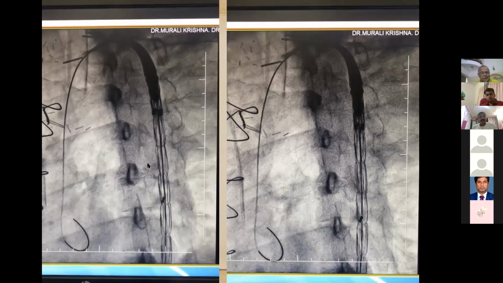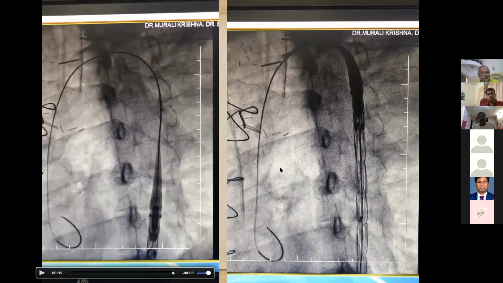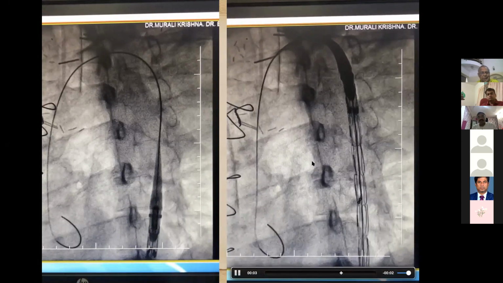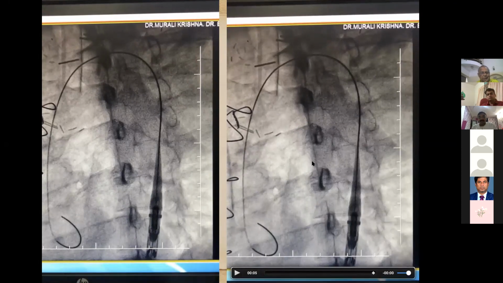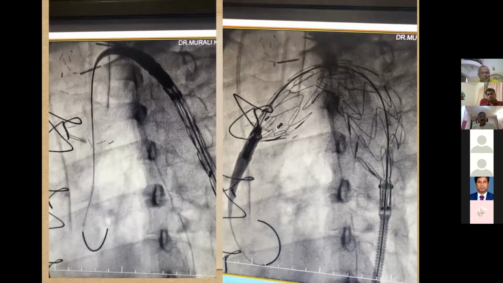For any arch aneurysm, one of the tips is that a Lunderquist wire is a must, I feel. Without that, possibly this case wouldn't have been possible. In fact, for any arch aneurysm, I feel a Lunderquist wire is a must. Nothing else tracks like that. See the resistance here.